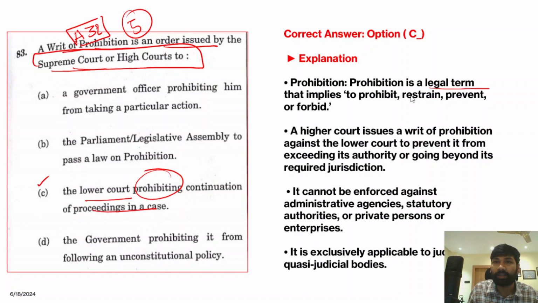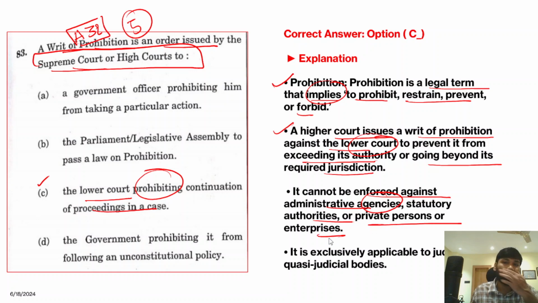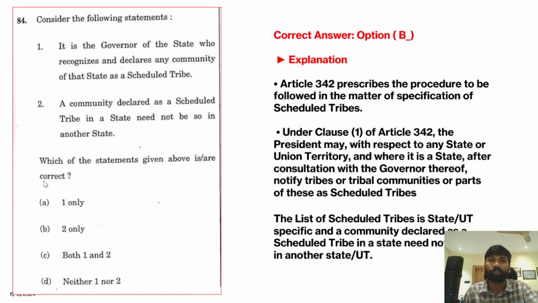Prohibition is a legal term that implies to prohibit, restrain, prevent, or forbid, and it is a writ issued by a higher court against the lower court to prevent it from exceeding its authority, going beyond its required jurisdiction. Apart from that, it cannot be enforced against administrative agencies, statutory authorities, and private persons or any other enterprises. It is exclusively applicable to judicial and quasi-judicial bodies, and this is with respect to prohibition. The correct answer for this question is option C. Now we'll proceed on to the next question.